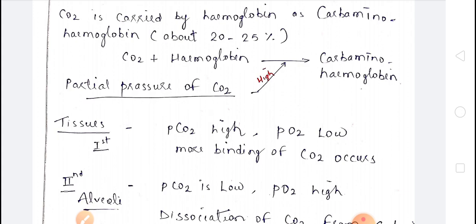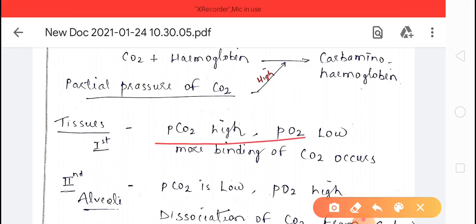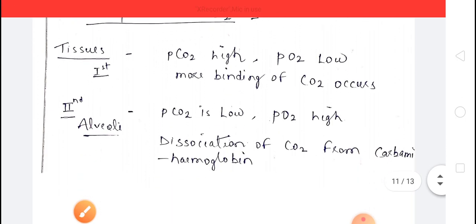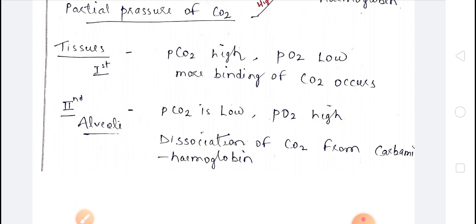Why? What's the reason, children? Why in tissues does more binding of CO2 take place? Because in tissues the partial pressure of carbon dioxide will be high and the partial pressure of oxygen will be low here. That's why more binding of carbon dioxide takes place. Okay, and in alveoli we know very well the CO2 pressure is low and O2 pressure is high.